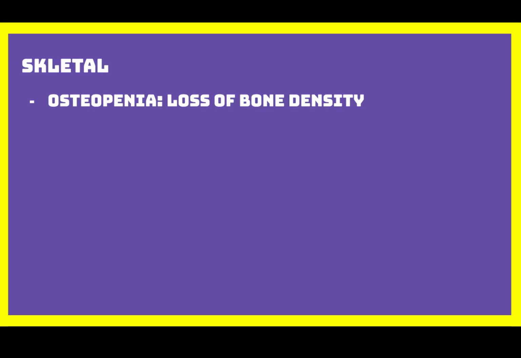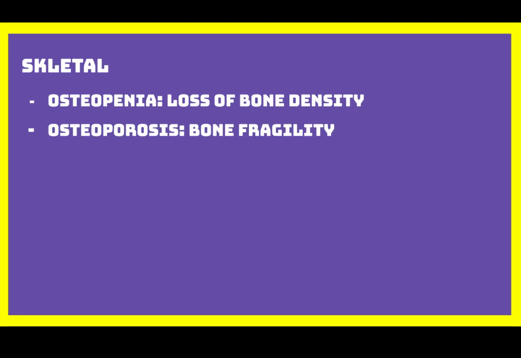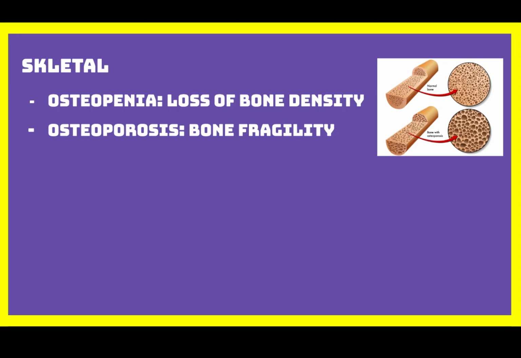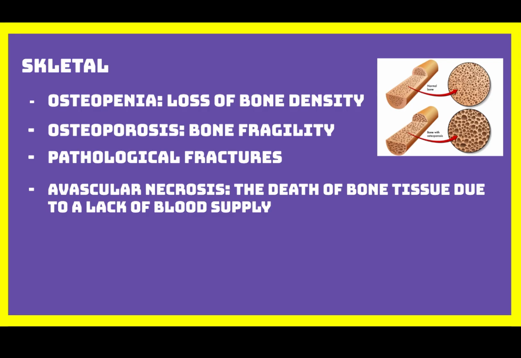Skeletal involvement is also very common in Gaucher disease. Patients may develop osteopenia, which is a loss of bone density, and osteoporosis, which is more advanced bone fragility. They may experience pathological fractures as well, meaning the bones break because they are already really weak. Another serious complication is avascular necrosis. This occurs when the blood supply to parts of the bone is reduced or blocked, causing the bone tissue to die. Severe joint and bone pain is also frequent, usually affecting the hips and knees.